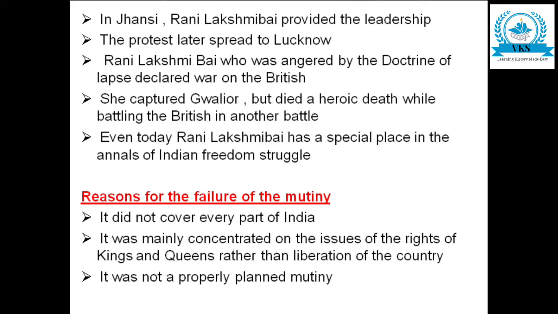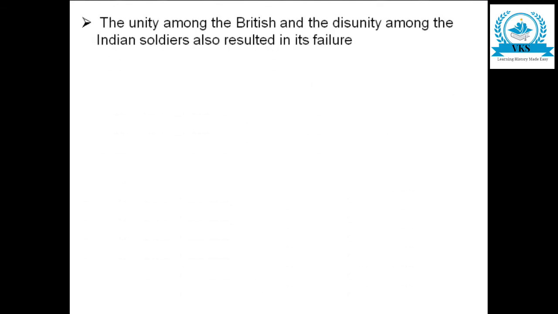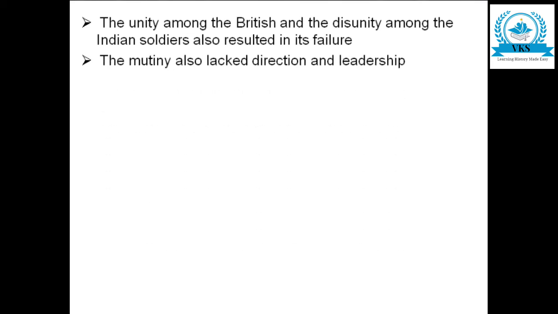So for every revolt or every protest to become successful, it should be properly planned. But here it was not properly planned. That was another reason for failure. The unity among the British and the disunity among the Indian soldiers also resulted in its failure. There was a lot of unity among the Britishers, and at the same time there was a lot of disunity among the Indian soldiers. This also led to the failure.